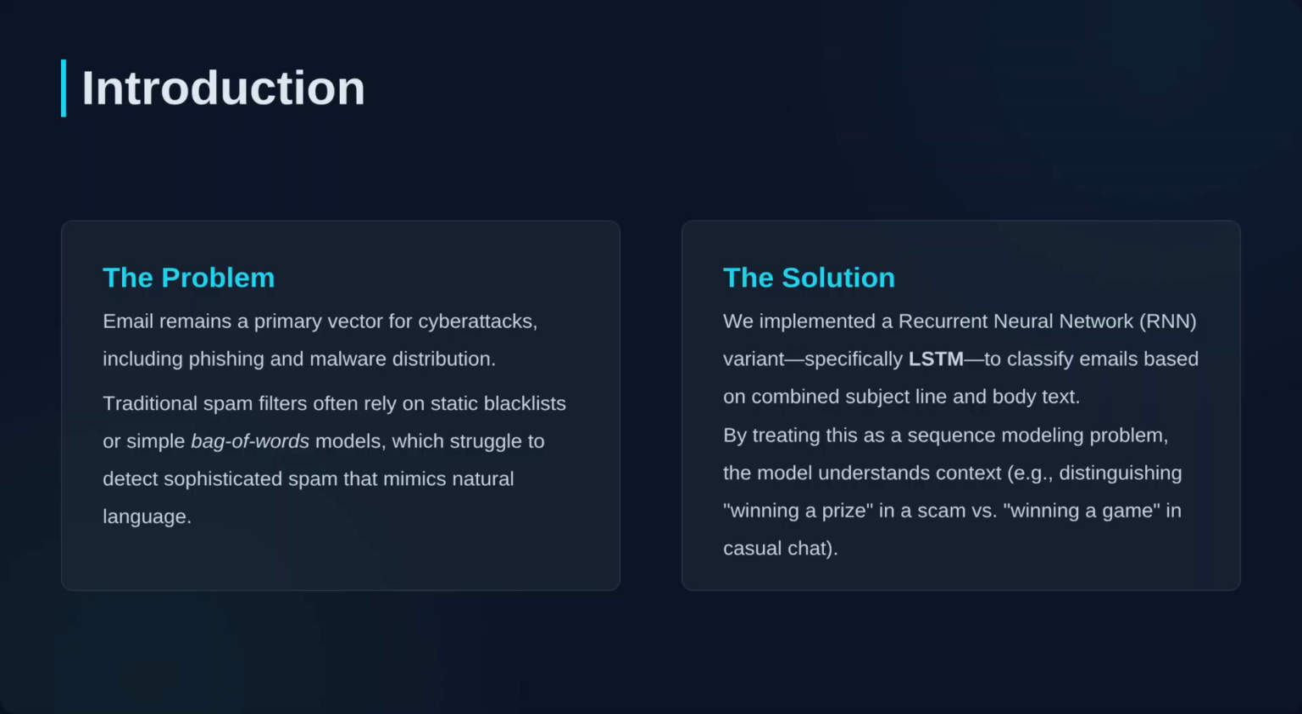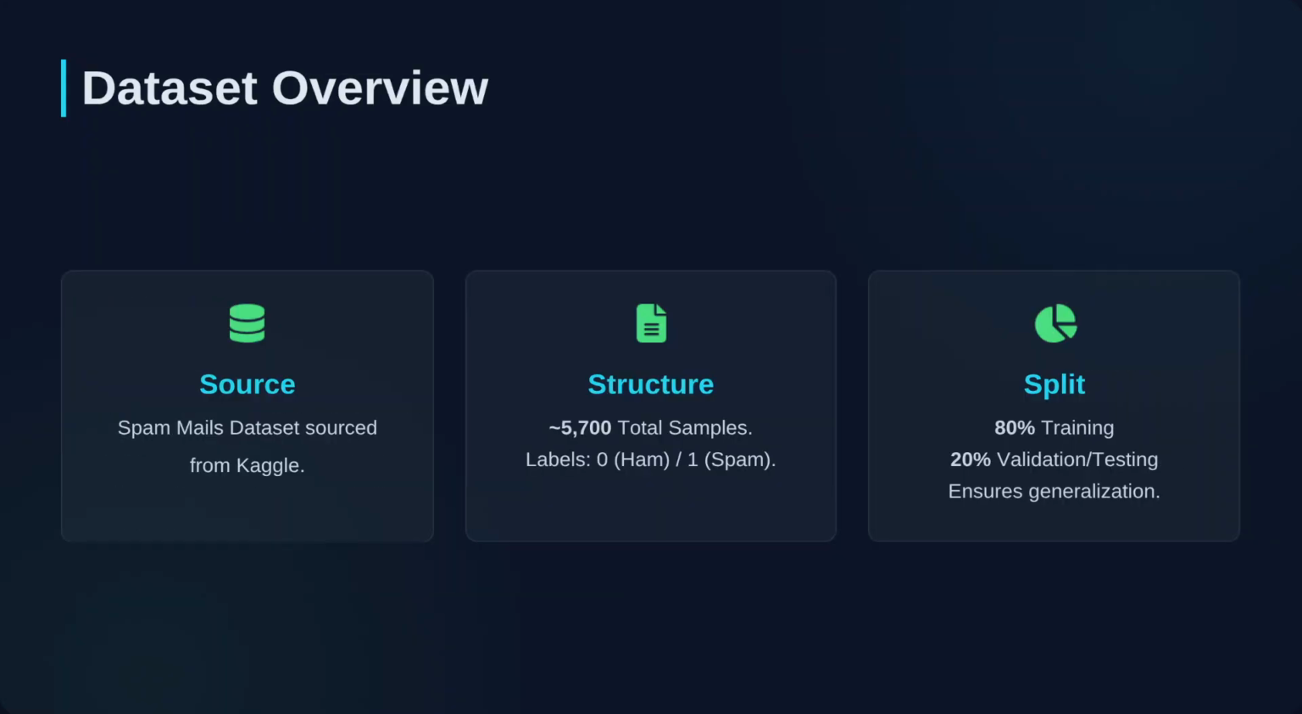Our solution implements an RNN variant, specifically LSTM. By treating email classification as a sequence modeling problem, our model can differentiate context. It knows the difference between winning a prize in a lottery scam and winning a game in a casual conversation with a friend.